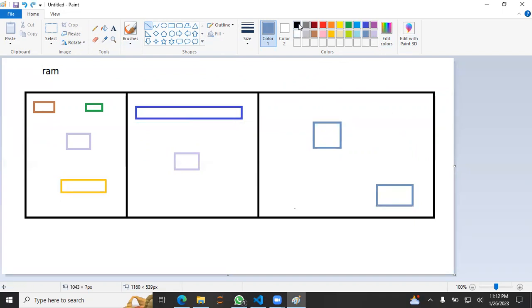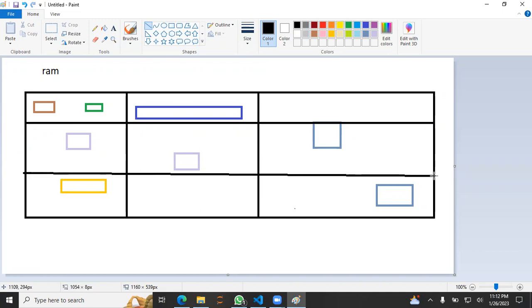Oh, black color. So I guess I'm done here, and now I need one more here.